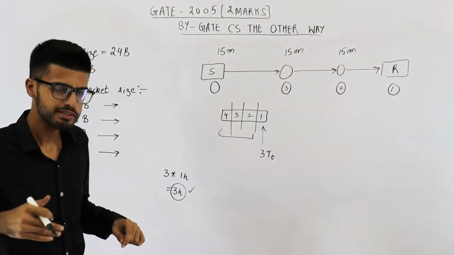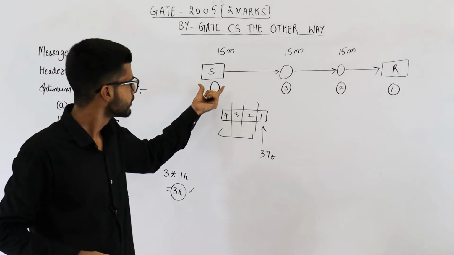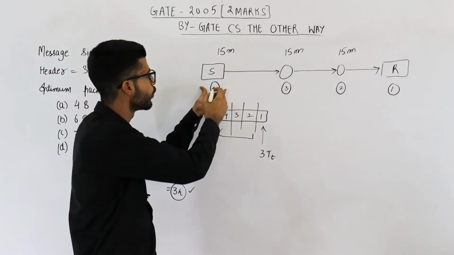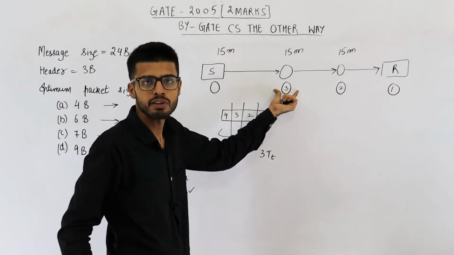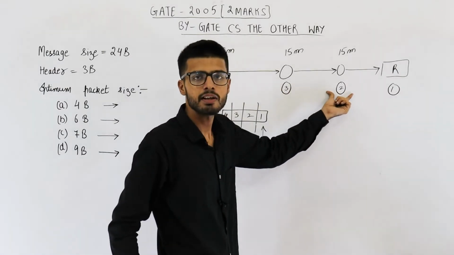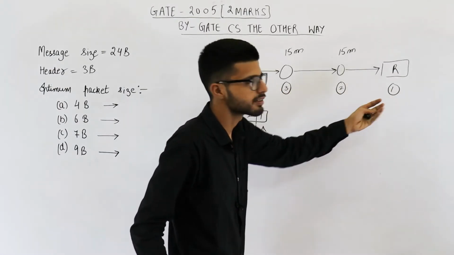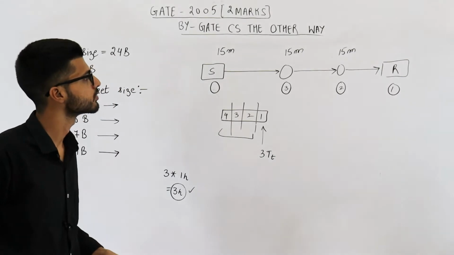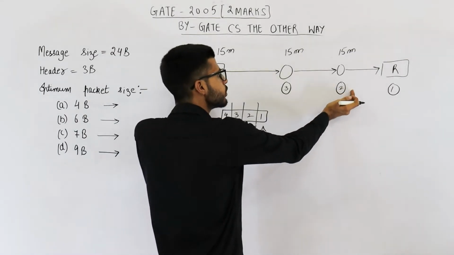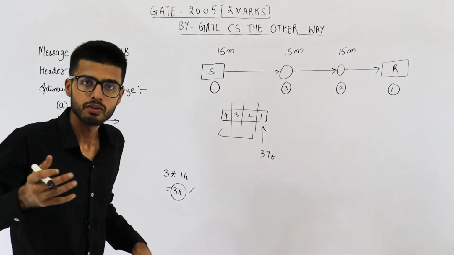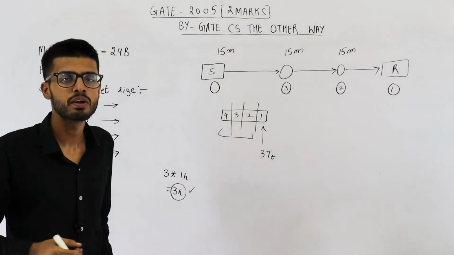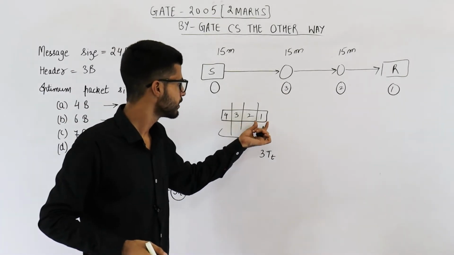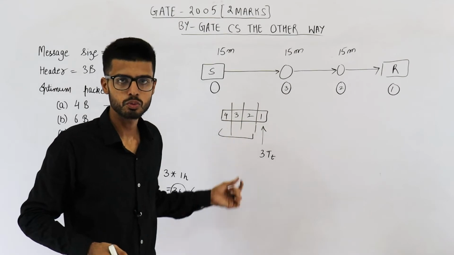Okay. See what is happening currently. This one will try to send fourth packet. This one will try to send third packet. This one will try to send the second packet. And this one is the destination anyways. So all of the three nodes are sending data in parallel. So that's the reason we are going to reduce the total time by dividing this message into smaller packets.